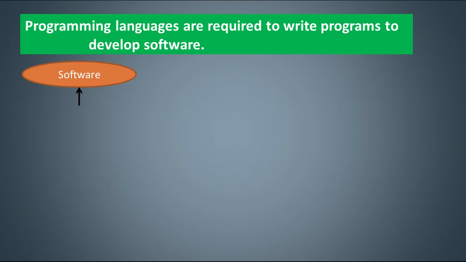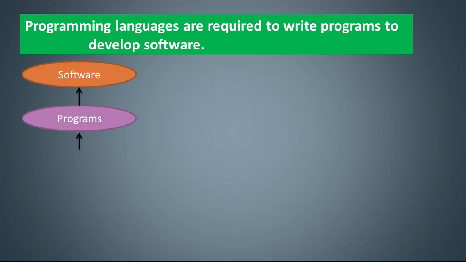So these programming languages are required to learn so that you are able to develop programs and software. Software is a collection of programs which are tested and ready to use. Clear? So now this is a collection of programs. How is a program created?